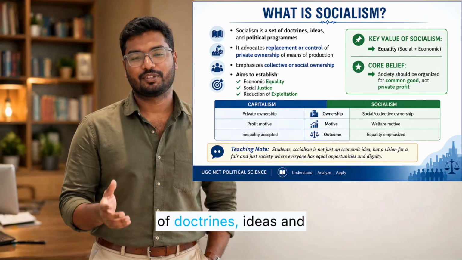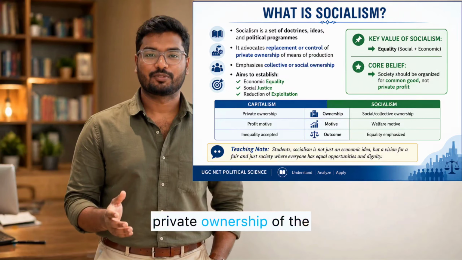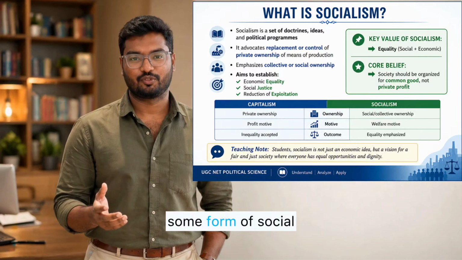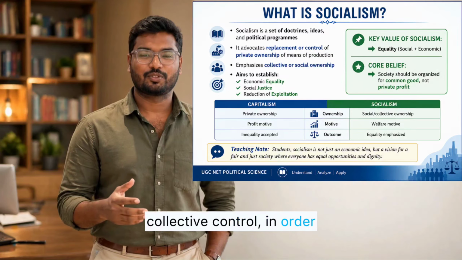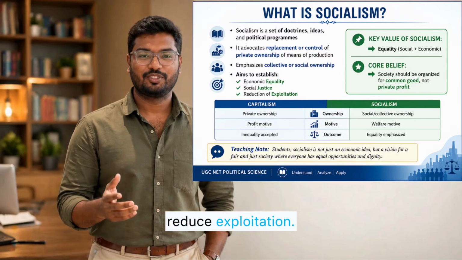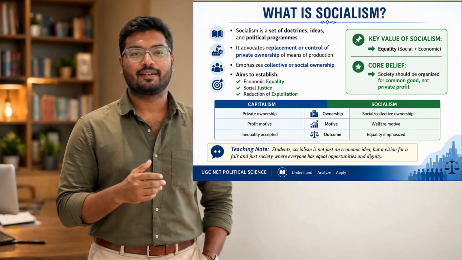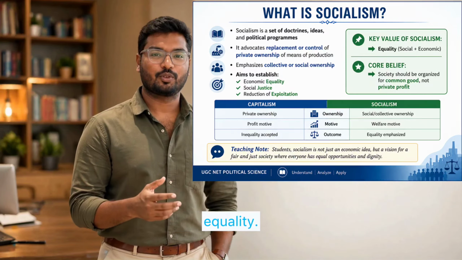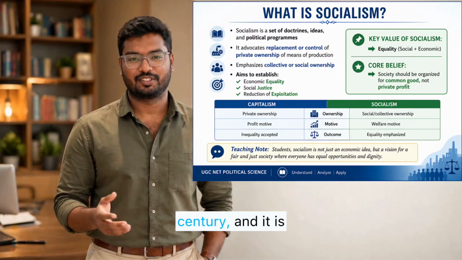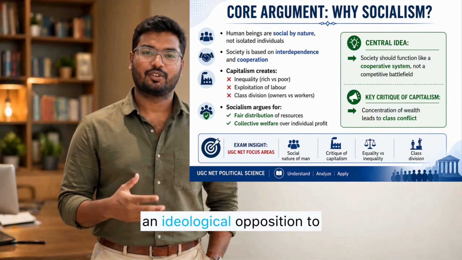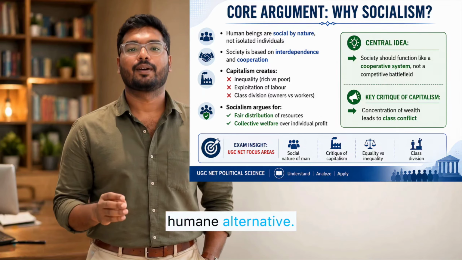Socialism is a set of doctrines, ideas, and political programs that seek to replace or regulate private ownership of the means of production with some form of social ownership, cooperative ownership, or collective control in order to establish equality and reduce exploitation. The most important value of socialism is equality, especially social and economic equality. Socialism emerged at the beginning of the 19th century, and it is an ideological opposition to capitalism and an attempt to provide a more humane alternative.